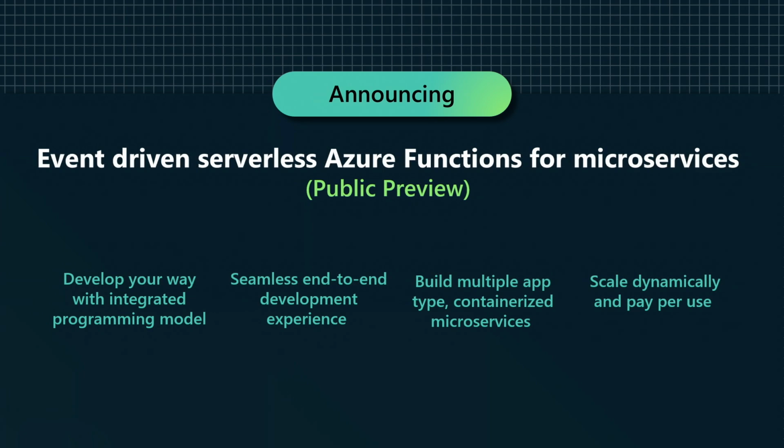In the cloud-native space, the DevOps processes and tools are used to manage the cloud-native apps, and Azure Functions already supports that. So Azure Functions for microservices can be deployed from code to the cloud using all of the DevOps tooling that Azure Functions supports.